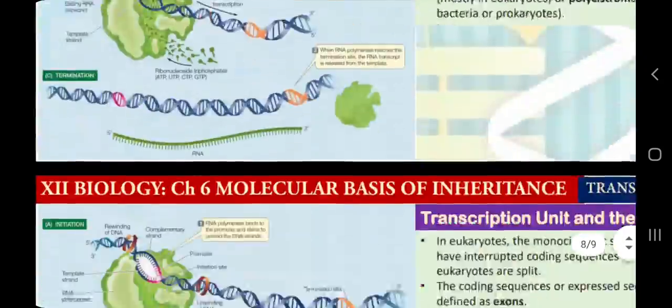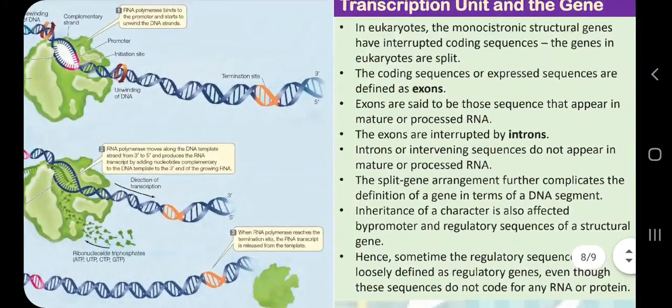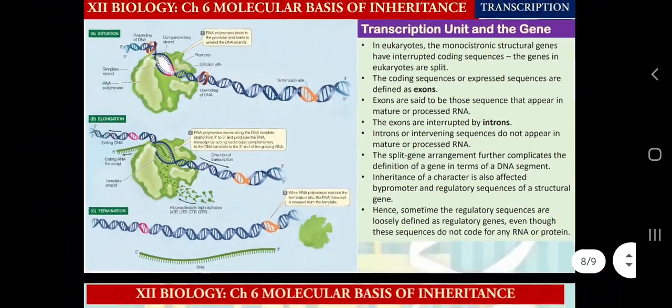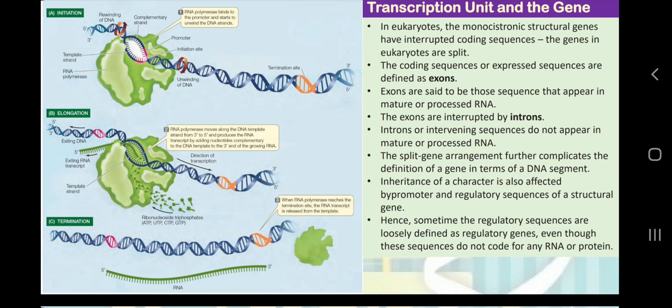So what is happening in this processing? Here is the elementary idea from your NCERT textbook, that in case of eukaryotes, when we have an RNA molecule after this transcription, which is summarized by this diagram here, this green color molecule is the RNA molecule, and this is not called mRNA molecule in case of eukaryotes. It will be called mRNA molecule in case of prokaryotes. It will be called pre-mRNA molecule or hnRNA molecule in case of eukaryotes. We will learn more about hnRNA or pre-mRNA in the topic RNA processing.